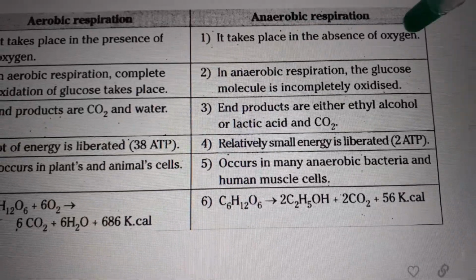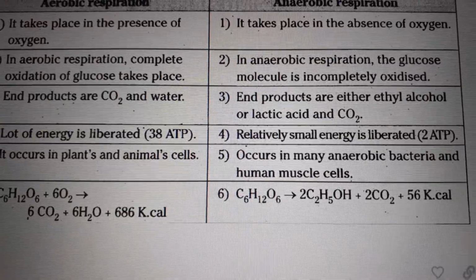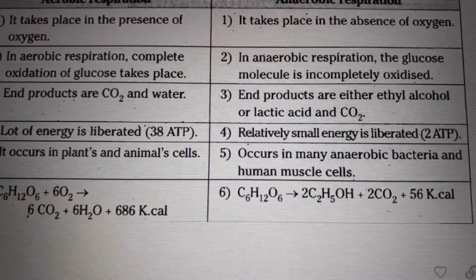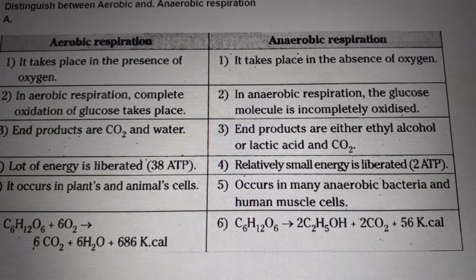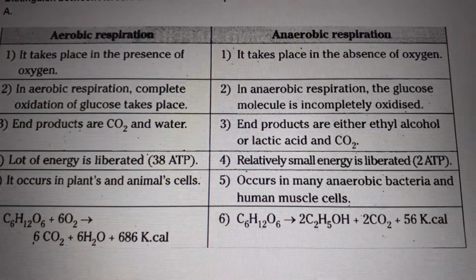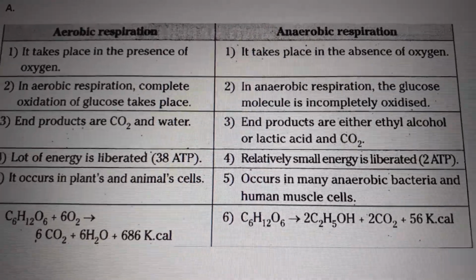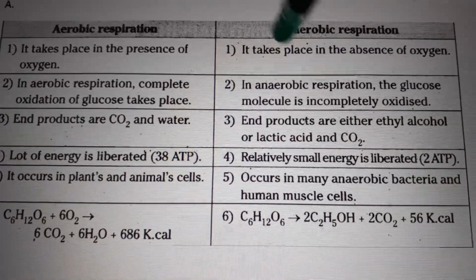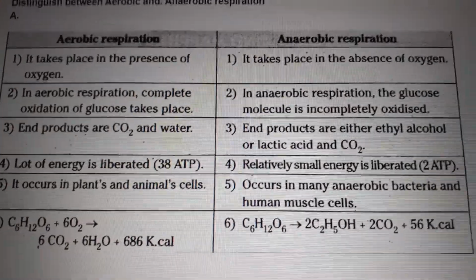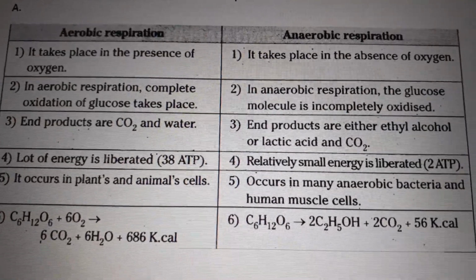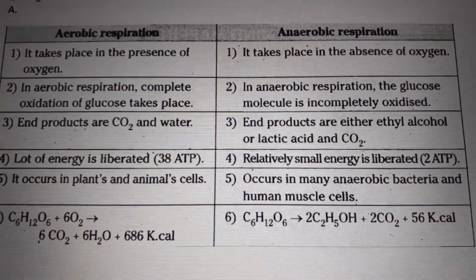Anaerobic respiration is seen particularly in primitive organisms like bacteria and yeast, and in strenuous exercise situations, in striated muscle cells also we see anaerobic respiration. Means, particularly in some organisms, in some conditions, we see anaerobic respiration. But aerobic respiration occurs in almost all living cells in higher organisms.